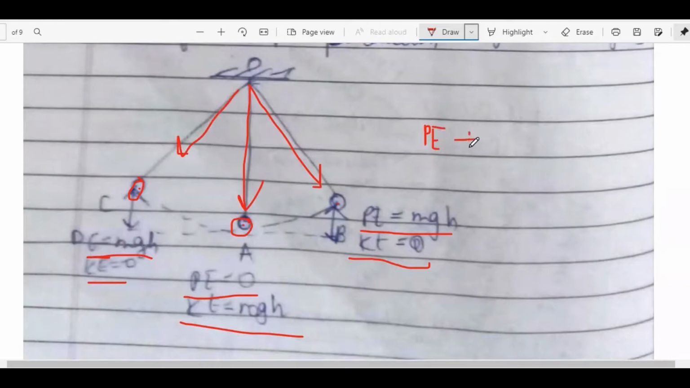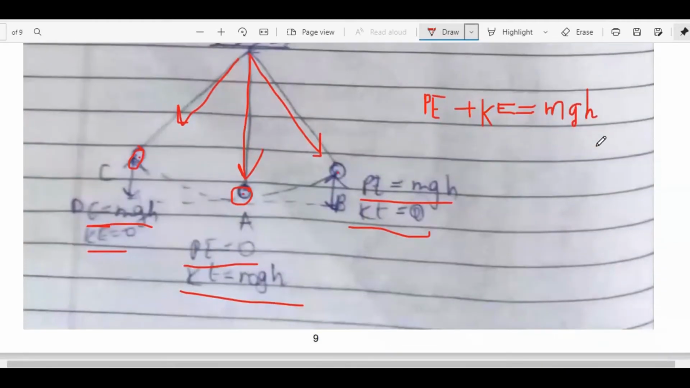So we can conclude that potential energy plus kinetic energy is always constant, equal to mgh, at any point of the motion of the body. So this concludes that conservation of energy is verified. Thank you so much.